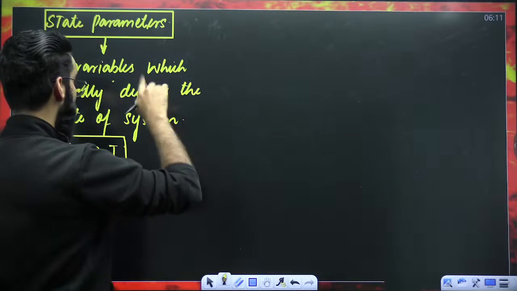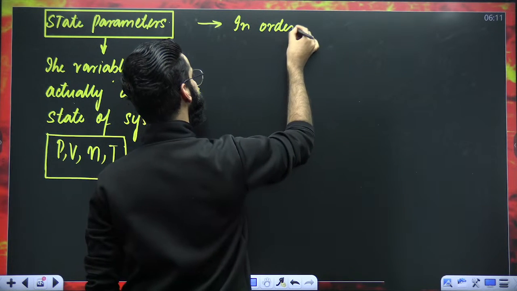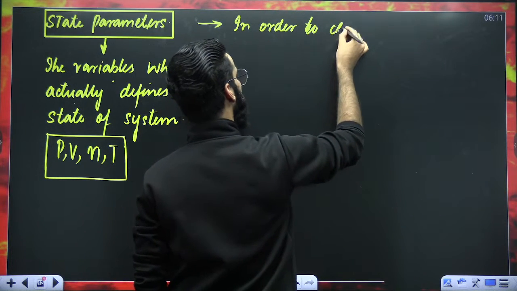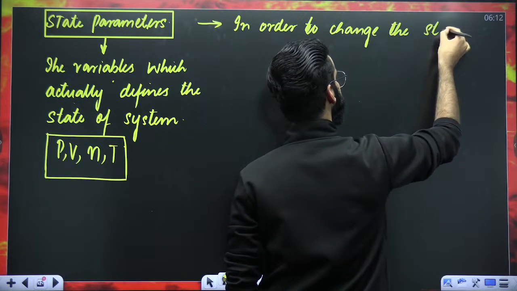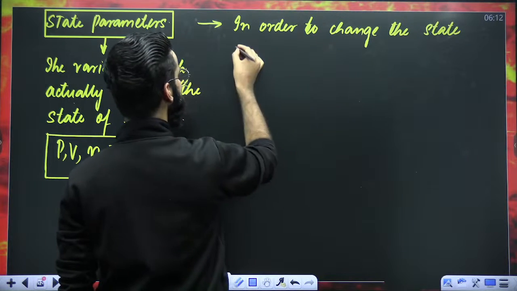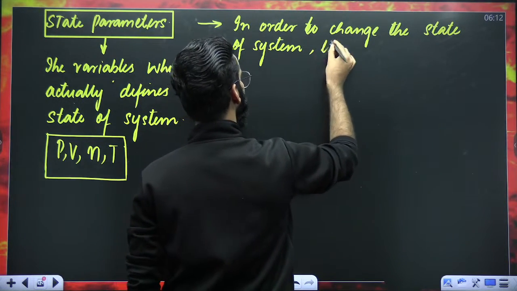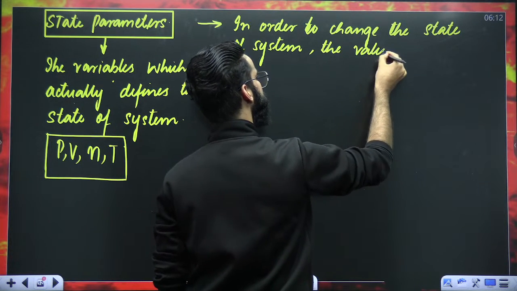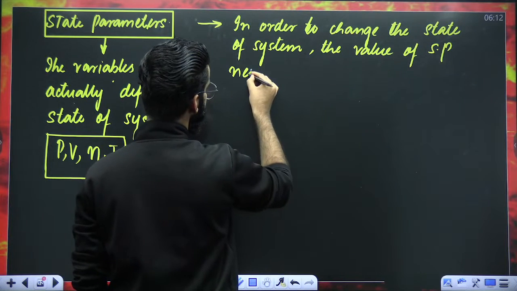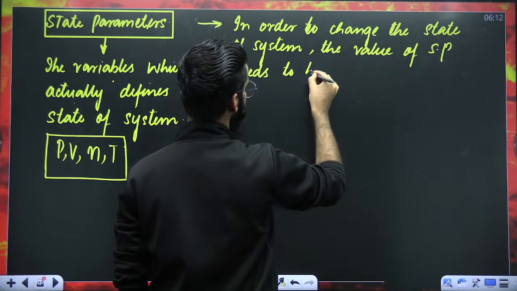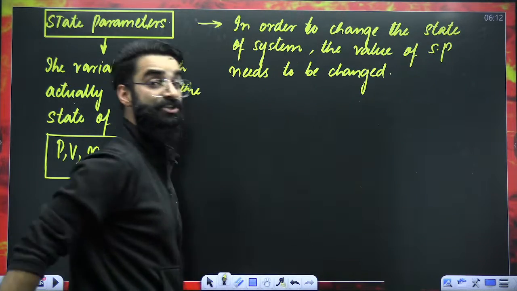Number two, in order to change the state of the system, the value of state parameters needs to be changed.